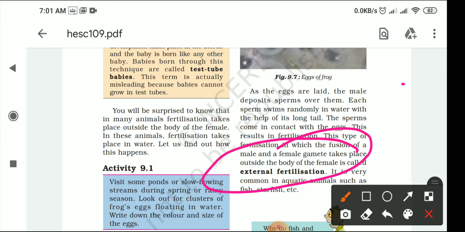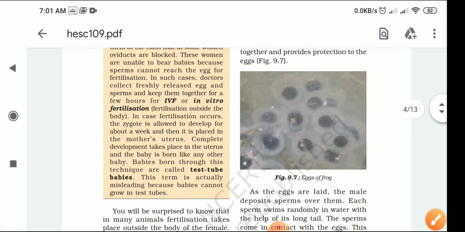And you know that sperms are motile and mobile also, so they are moving here and there, and when they meet with the female eggs, they fertilize them and then the tadpole larva becomes. And after that the process of growing starts. So here you can see the beautiful picture of that.